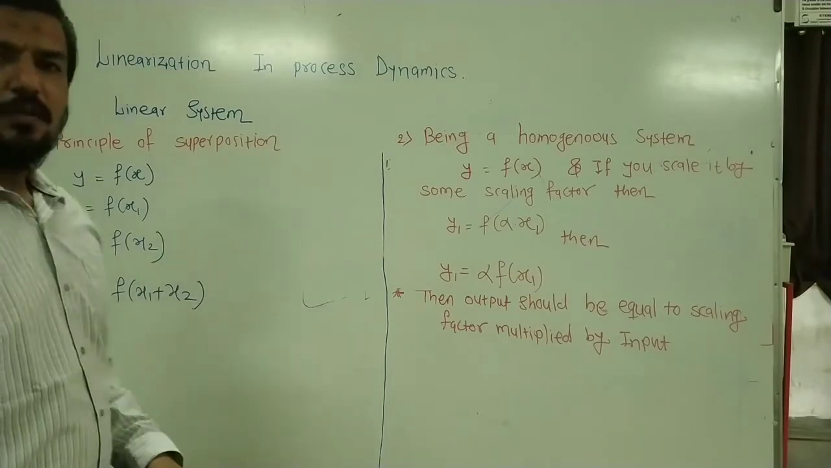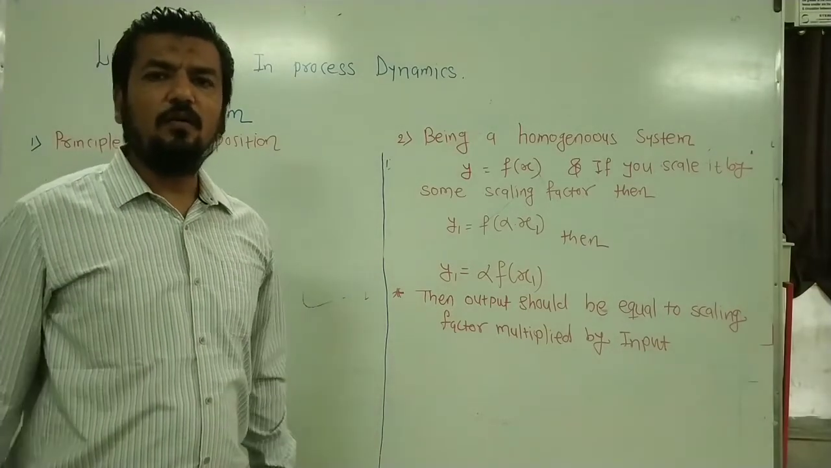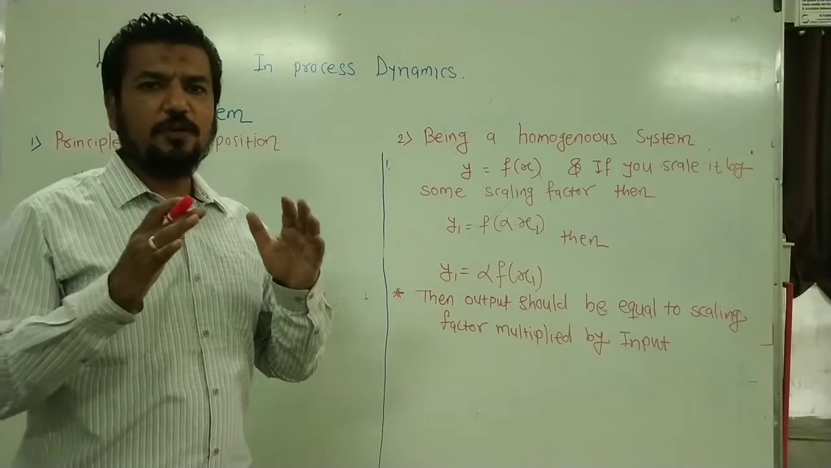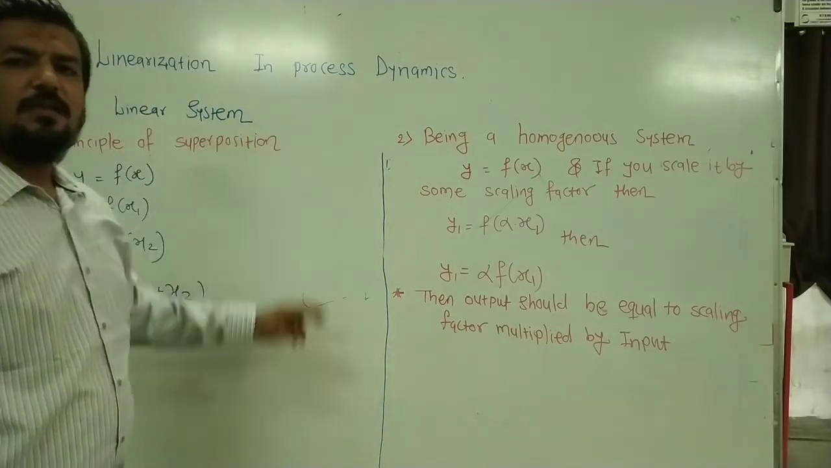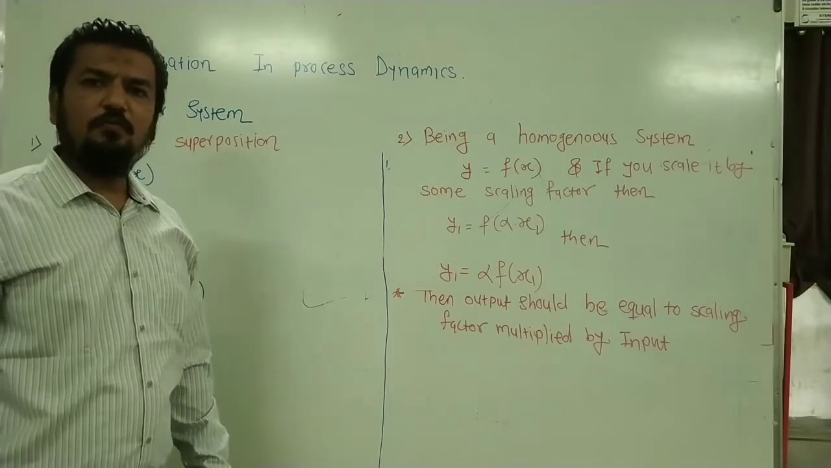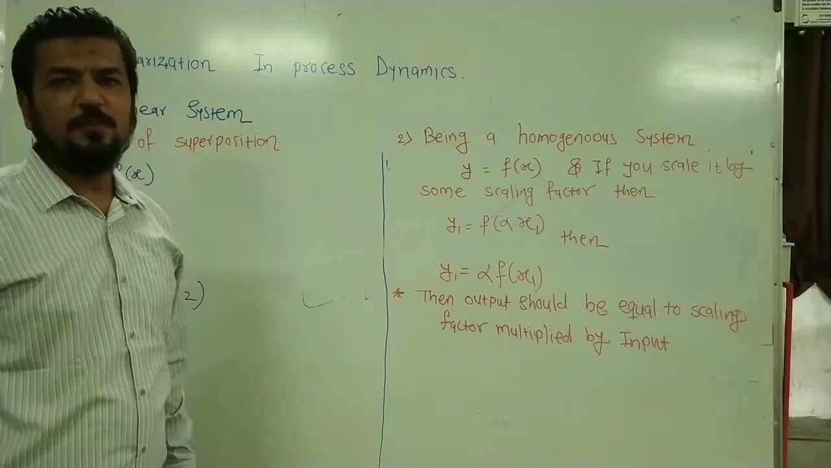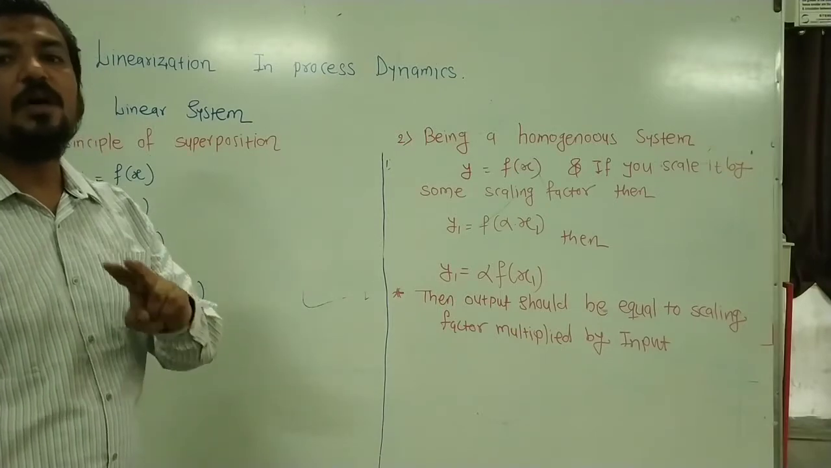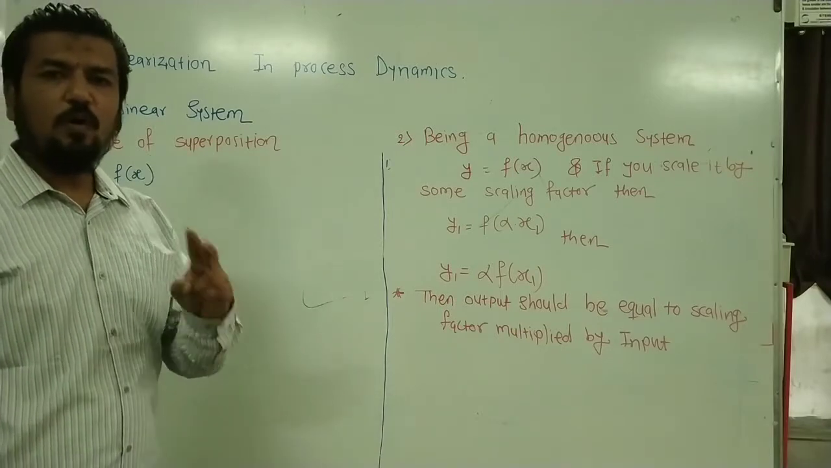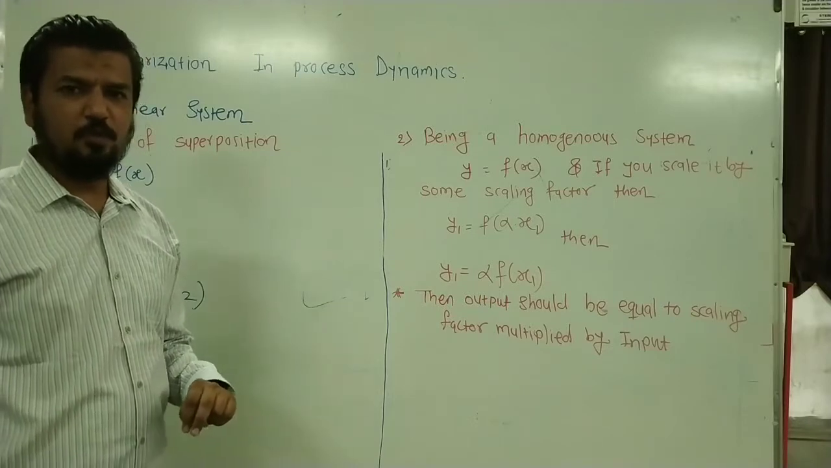So before studying the difference between linear and non-linear systems, let me first explain what a linear system is. Any system may be considered a linear system if it obeys two principles. The first principle is the principle of superposition, and the second is being a homogeneous system. Now, what do we mean by the principle of superposition?